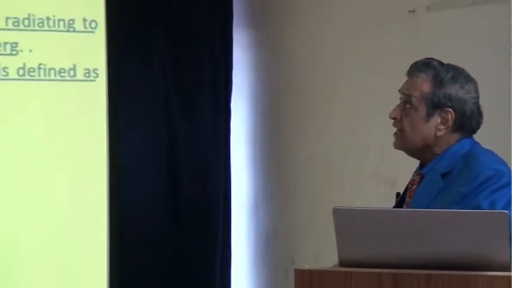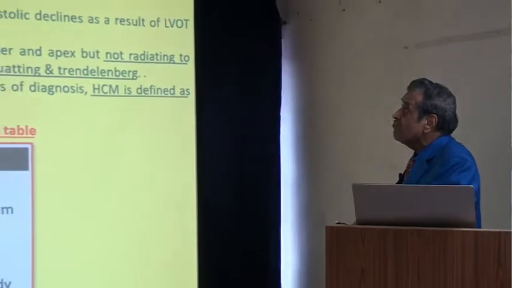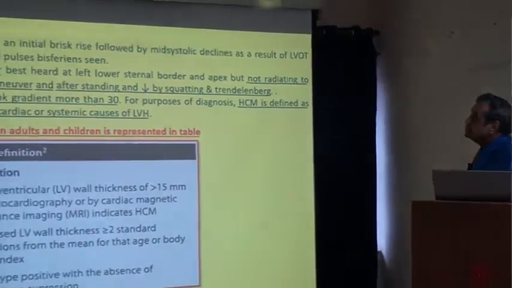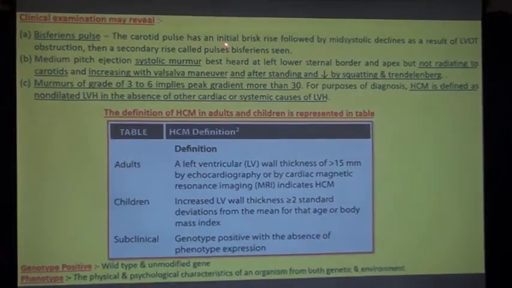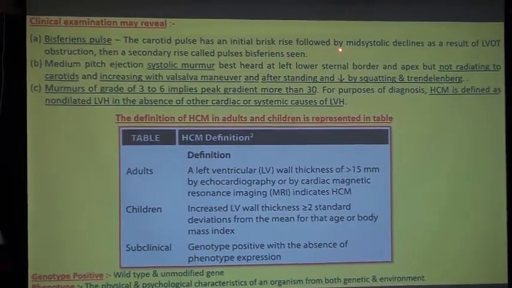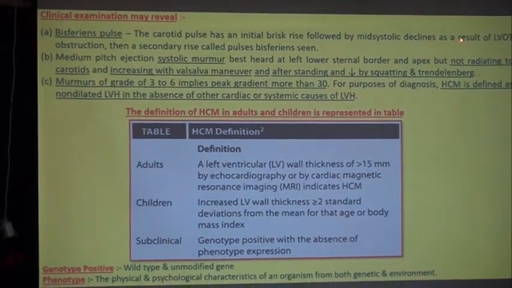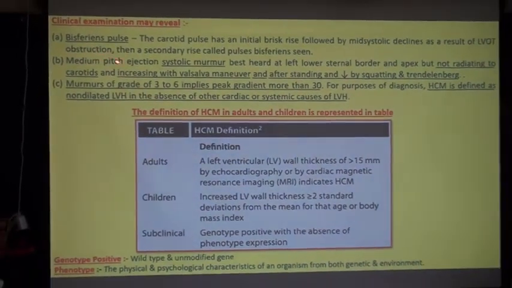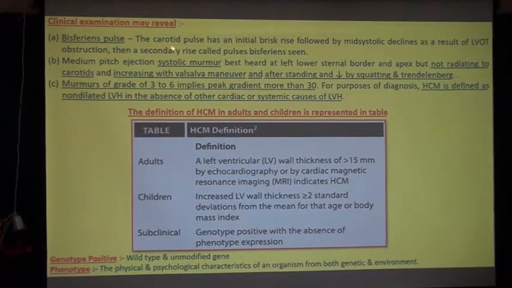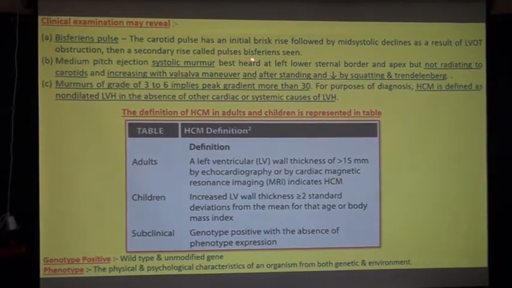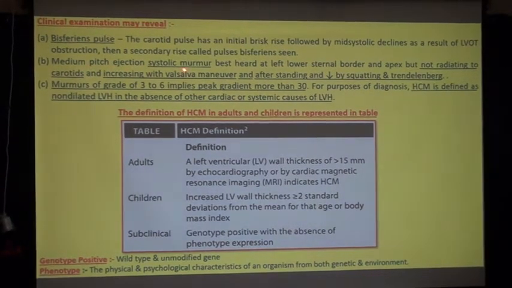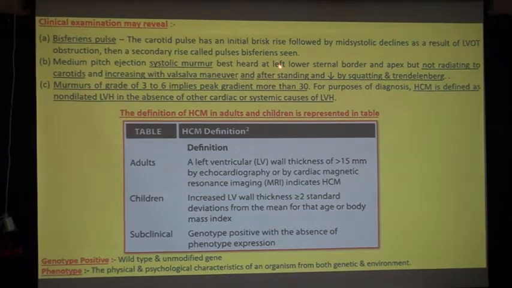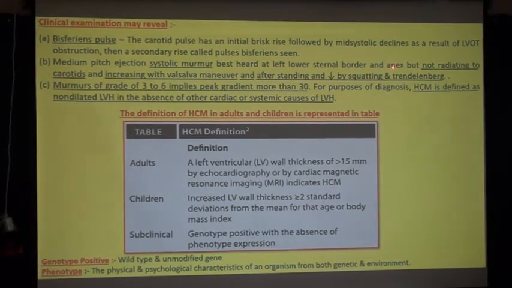Now I am going to take you to the clinical examination, which may reveal what? Number 1, bisferiens pulse. Everybody knows the carotid pulse has an initial brisk rise followed by mid-systolic decline as a result of LVOT obstruction, then a secondary rise, called pulsus bisferiens.